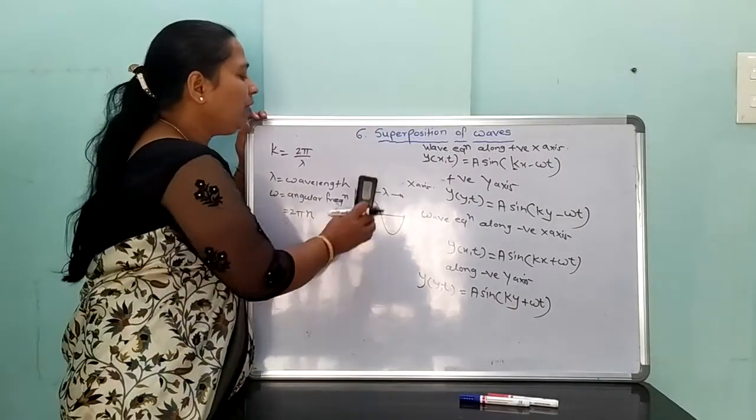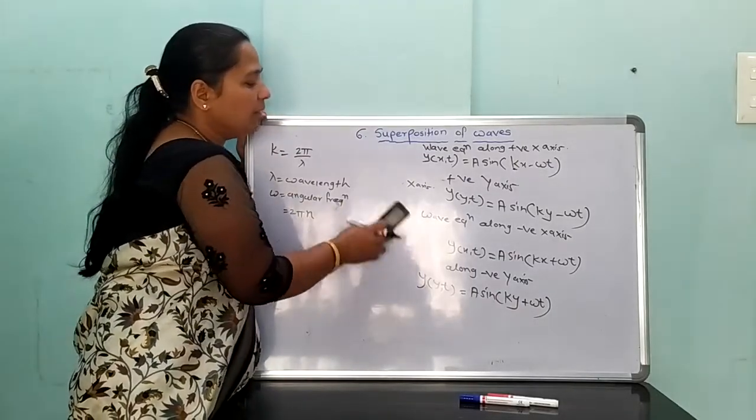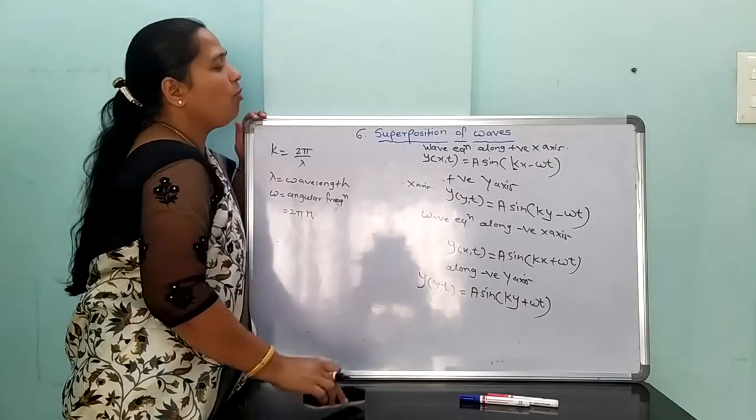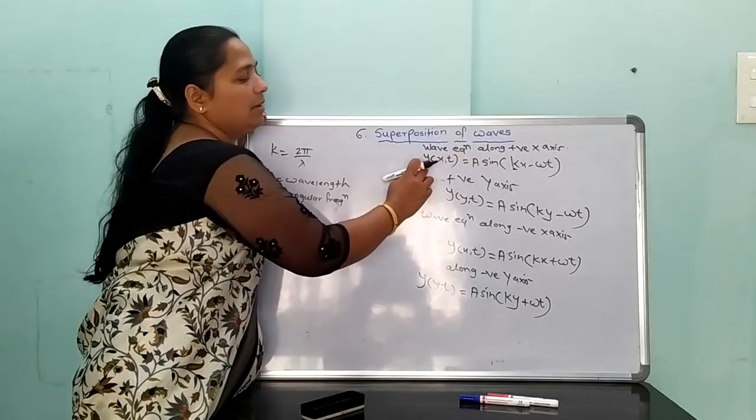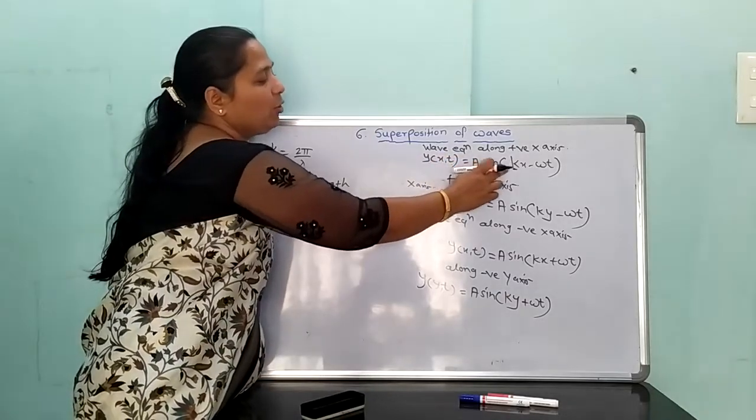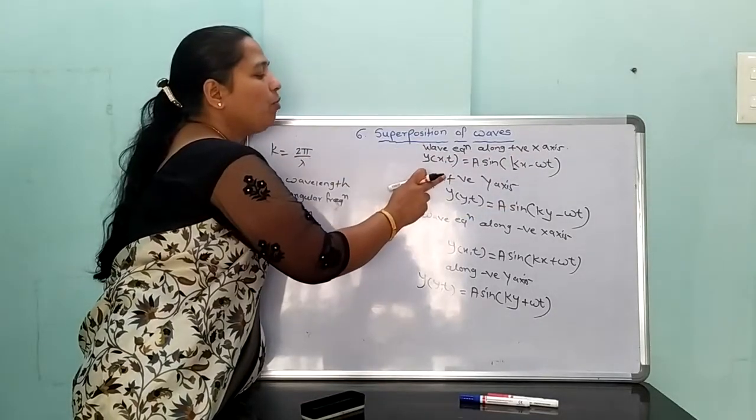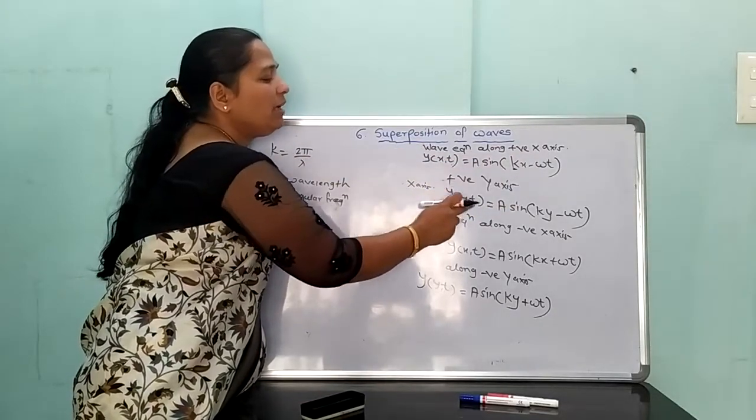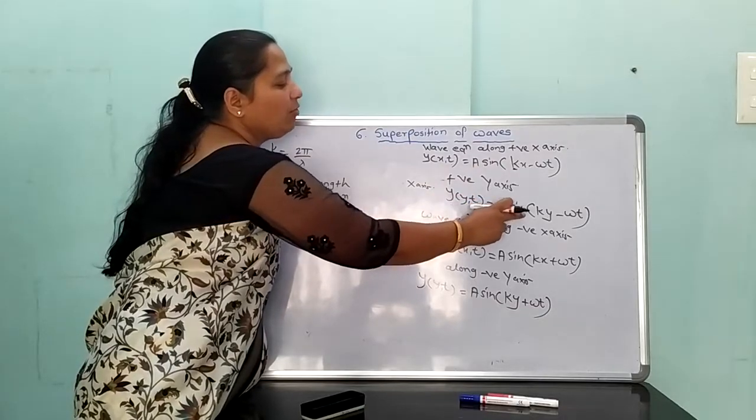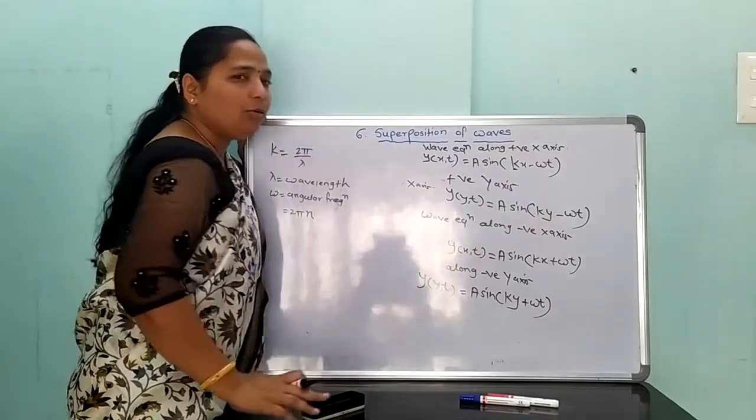Therefore, the wave equation can be written as: when the wave travels along the positive x-axis, y is equal to A sine of kx minus omega t. When the wave travels along the positive y-axis, y is equal to A sine of ky minus omega t.